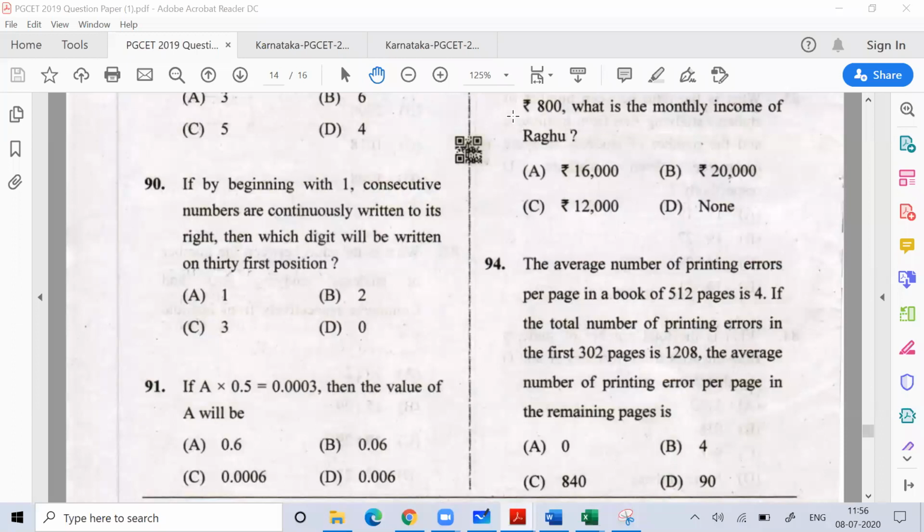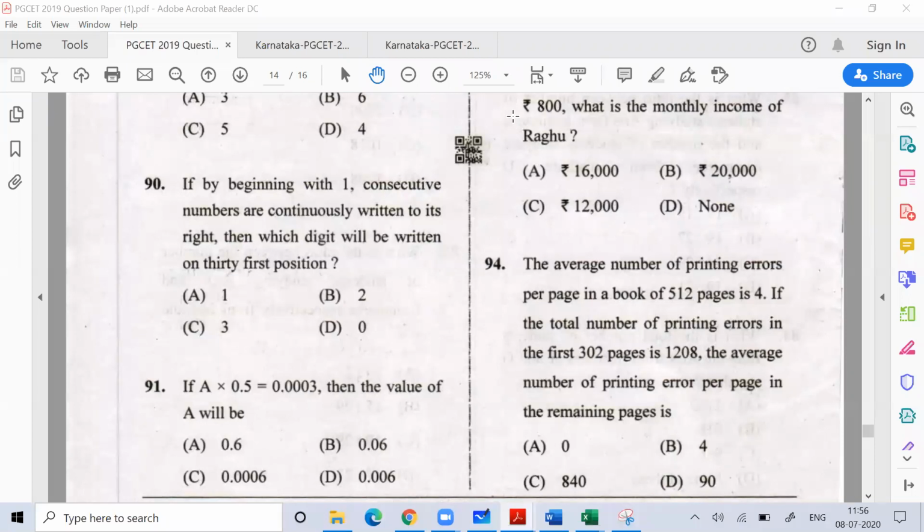If the average error is 4 and the book has 512 pages, I can find the total error. So what is the total error? 512 into 4. So 512 into 4 is how much? 2048.